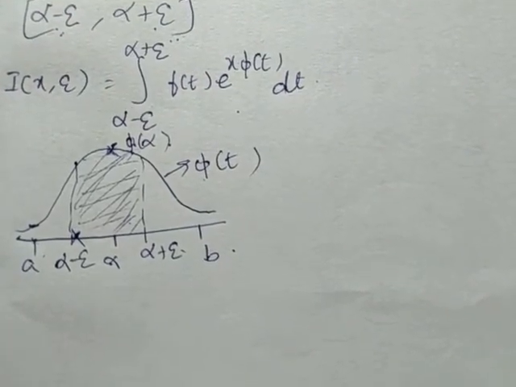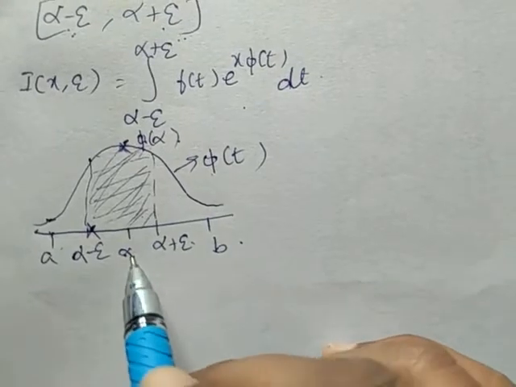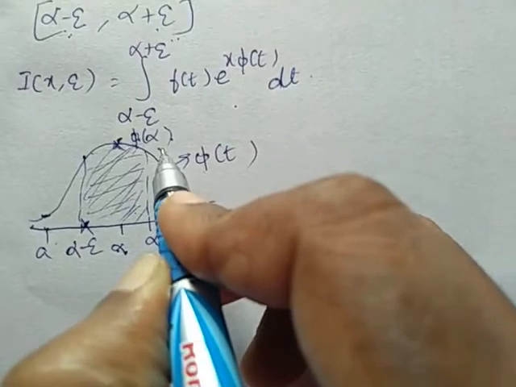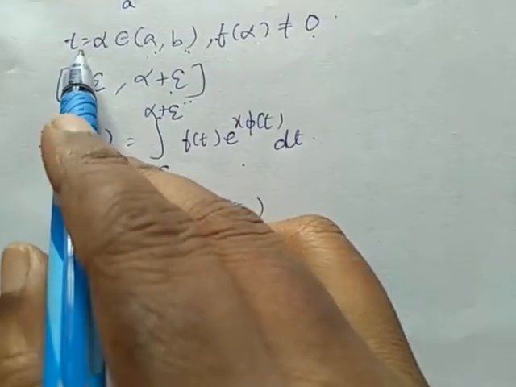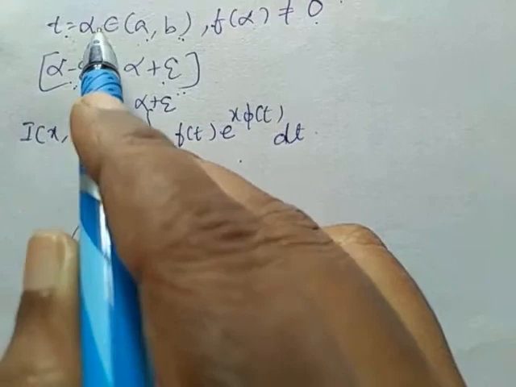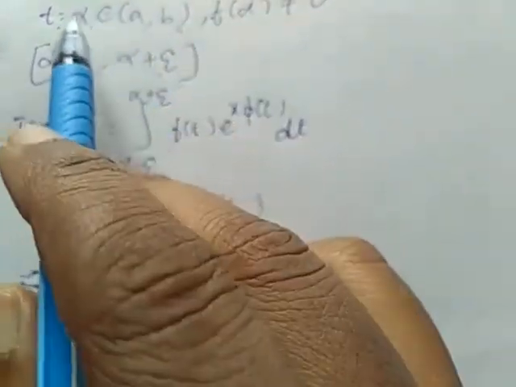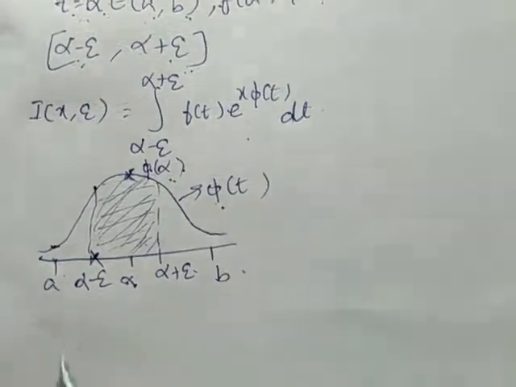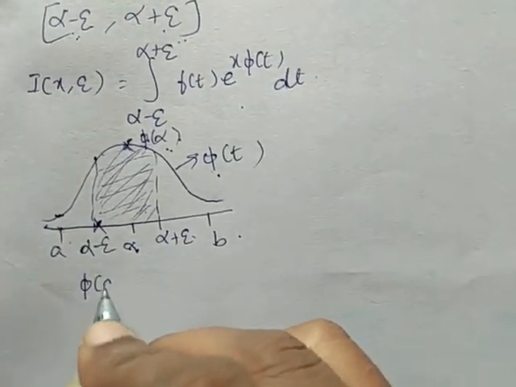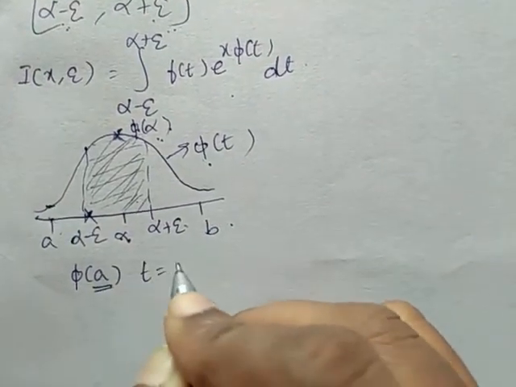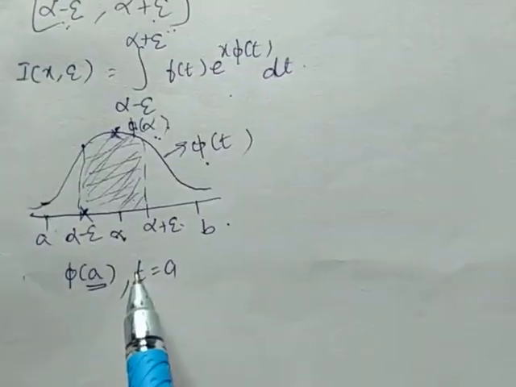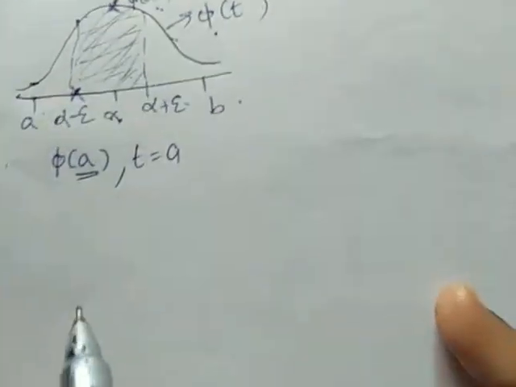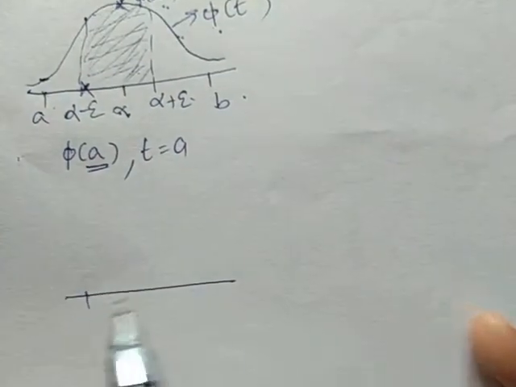This is when phi of alpha is maximum, where we considered t is equal to alpha, alpha lies between a and b, and at t is equal to alpha, phi is maximum. Suppose phi of a is maximum, that is, when t is equal to a we have the maximum value. The same graph we can write as follows, here we have a to b.